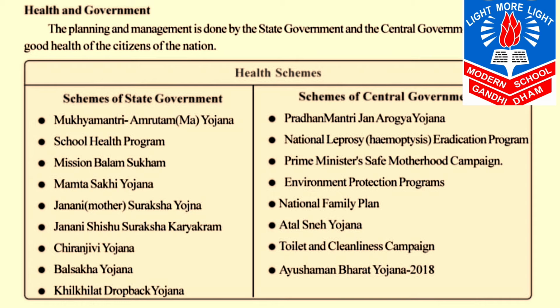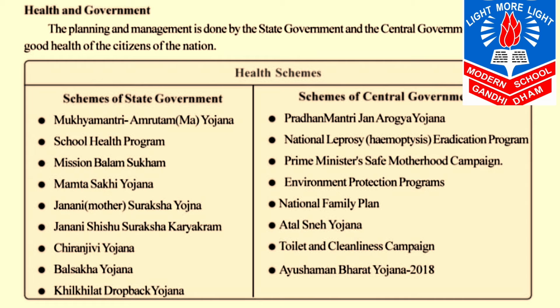Fifth one is Janani Mother Suraksha Yojana. Sixth one is Janani Shishu Suraksha Karyakaram. Then seventh one is Chiranjeevi Yojana. Eighth one is Bal Sakha Yojana. And ninth one is Khilkilat Drawback Yojana. All these schemes are provided by the state government.